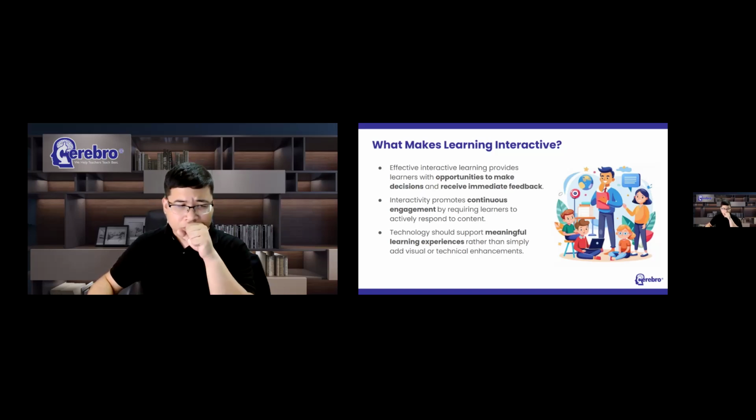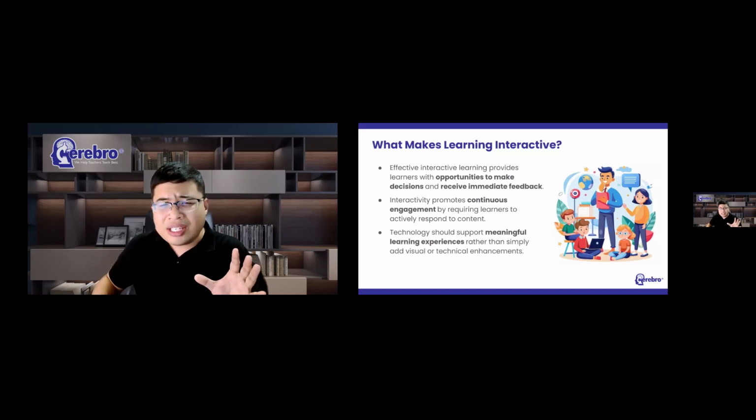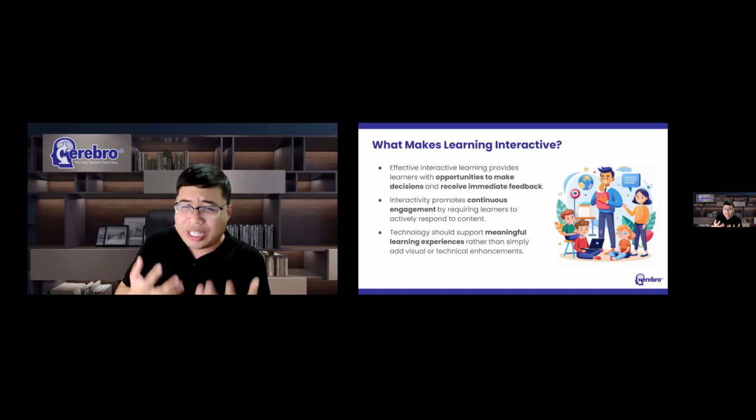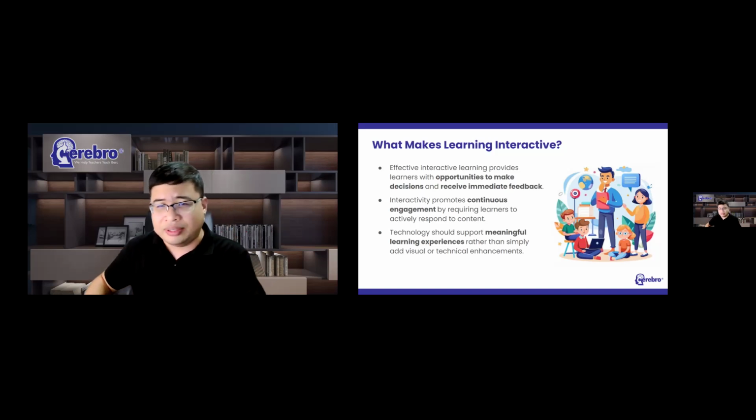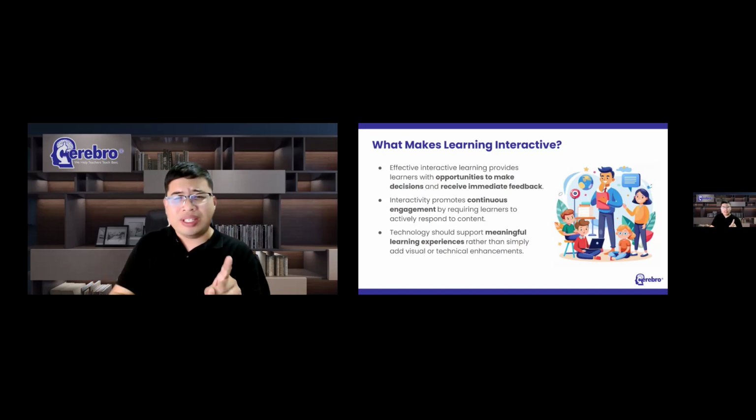Don't ask yourself, what can this tool do? Instead, ask, how can this tool help my students think more deeply about what they are learning? Because that question will always lead to better instructional decisions.